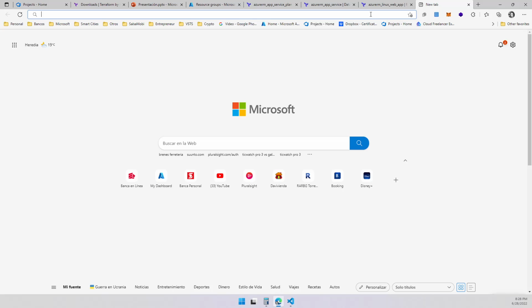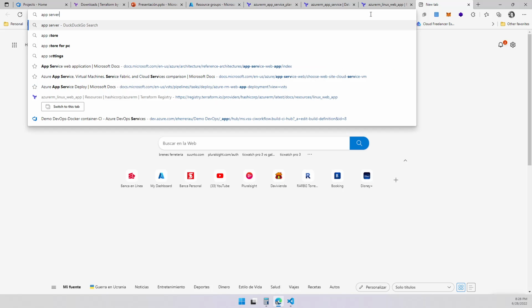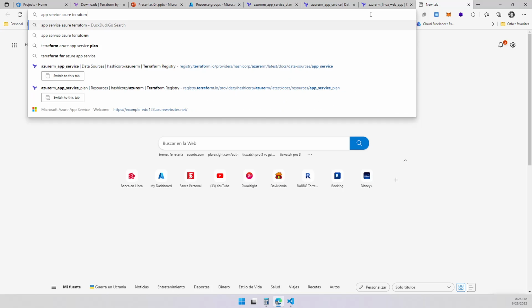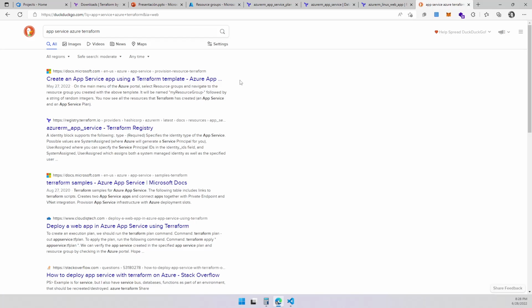So if you go and... I want to create just a website. So let's look at it like that. I'm going to show you how to create an app service using Terraform. There's a nice tutorial over here, and I'm going to follow this one.